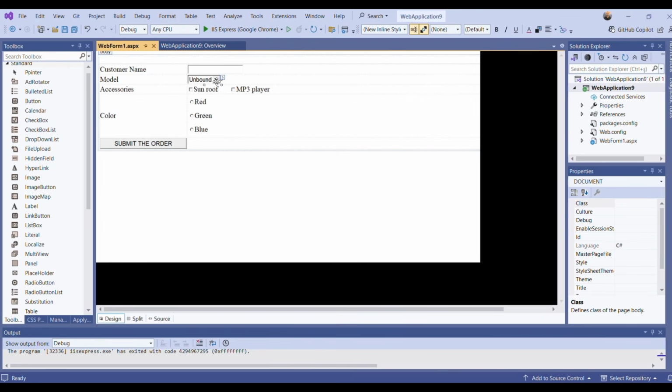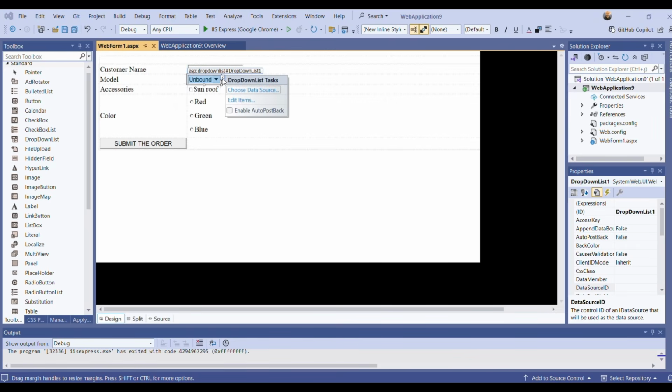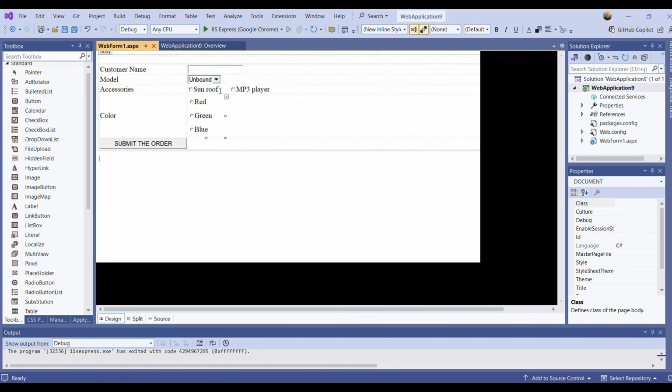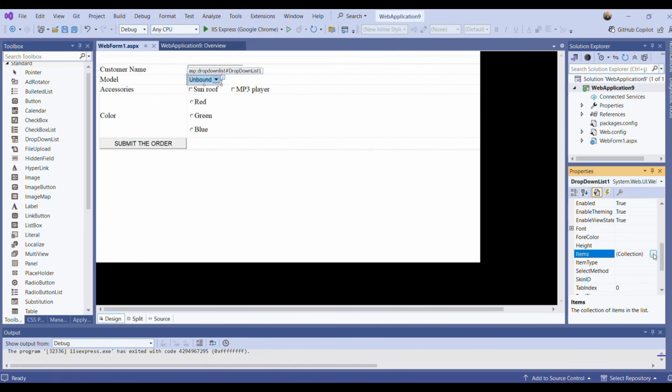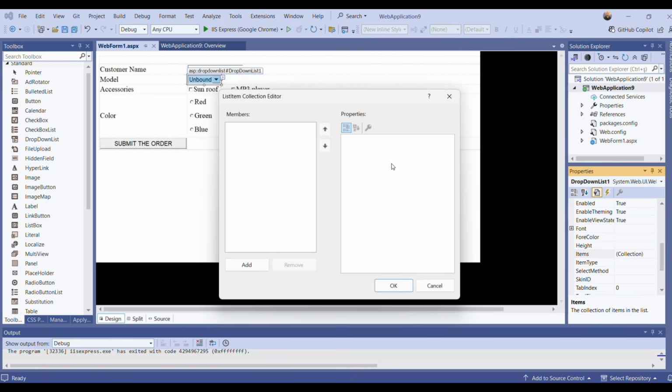I'm clicking drop down list and we have the smart tag menu here. You can click the smart tag menu and edit items, or click drop down list and go to properties. And here we have items. You can click the button here and both of them are the same. So I'm adding, let's say, Honda Fit.